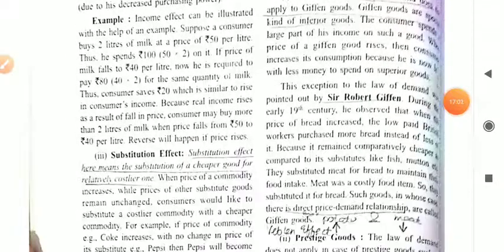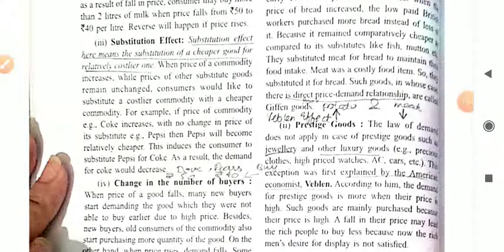Okay students, now next is the substitution effect. Substitution effect here means the substitution of a cheaper good for a relatively costlier one. When we substitute a cheaper good for the costlier one, it is known as the substitution effect. When the price of a commodity falls and the price of its substitute remains unchanged, it becomes relatively cheaper compared to the other commodity. This is simply known as the substitution effect.